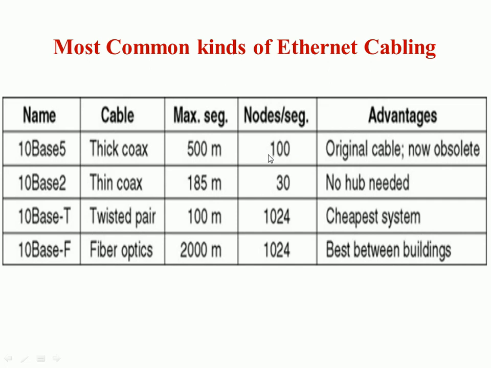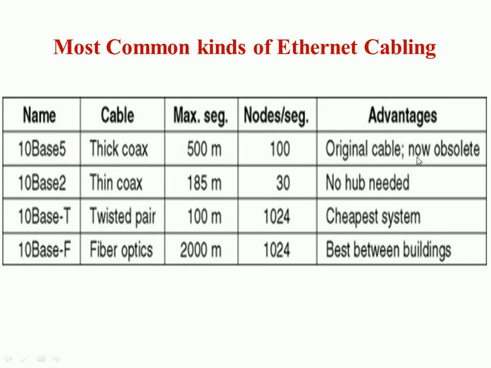Since 10 base 5 was connecting 100 nodes, the maximum distance covered was 500 meters, whereas 10 base 2 covered only 185 meters. Nowadays we don't use 10 base 5 or 10 base 2 cable, because now we have 10 base T, where T is for twisted pair, and 10 base F, which is for fiber optic cable.